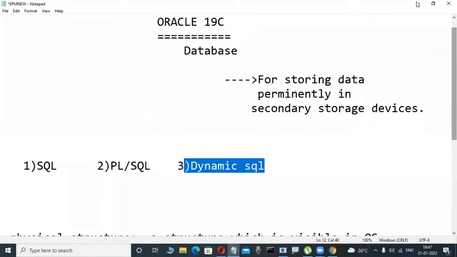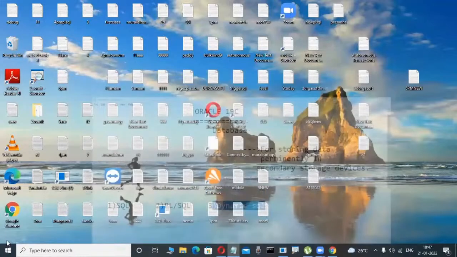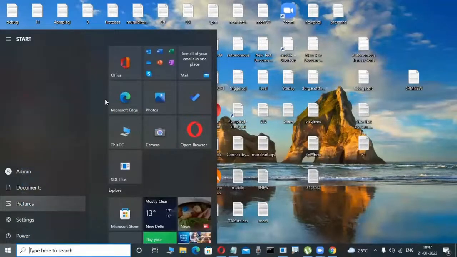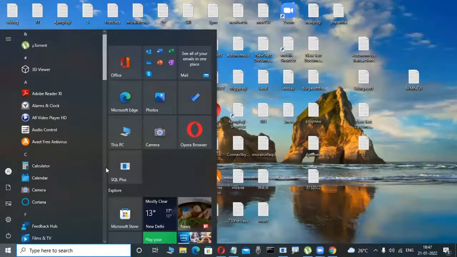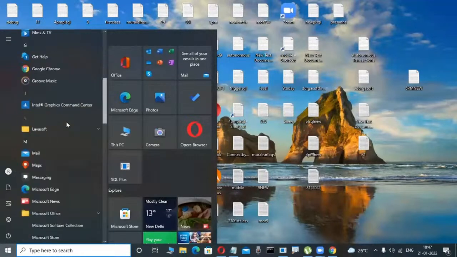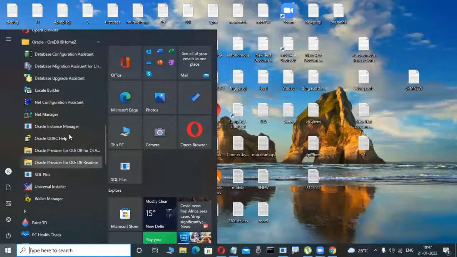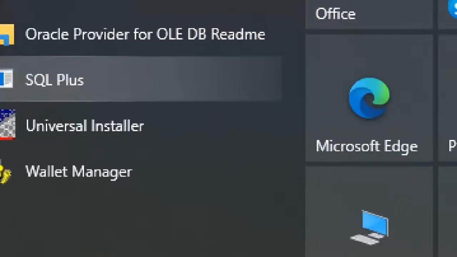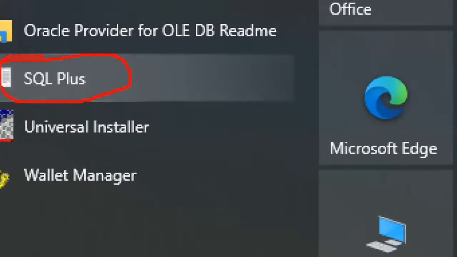Whenever I install Oracle software, the tool is automatically available. How do you install it, and what are these tools? We are learning that in our course. Don't worry. When I install the Oracle software, the SQL Plus tool is automatically there. Daily through this tool we interact with the server, that is, the Oracle database.